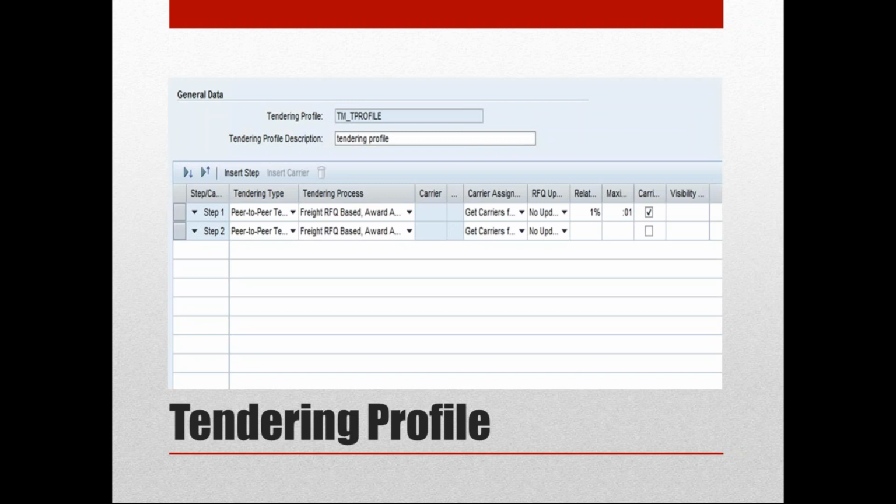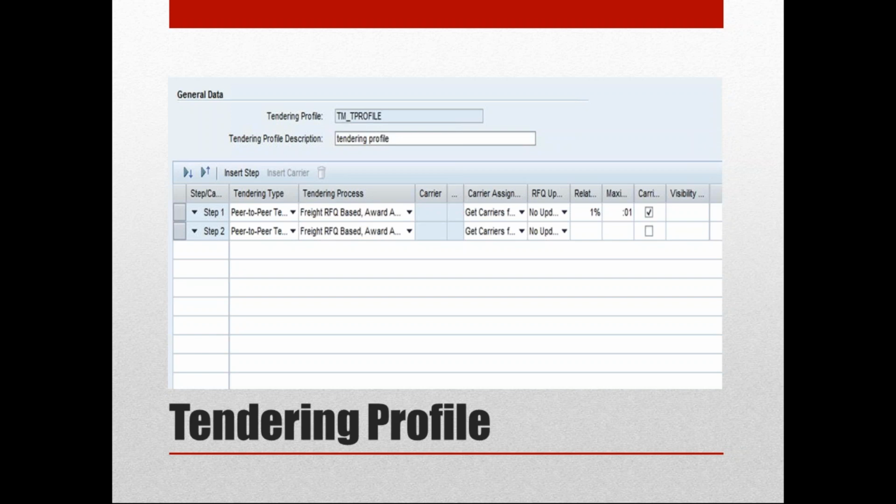This is the general data of your tendering profile. First of all, in the configuration part, we have to create a tendering profile. Here we have to mention whether it's peer-to-peer tendering or broadcast tendering. There are two different methods: peer-to-peer tendering and broadcast tendering.